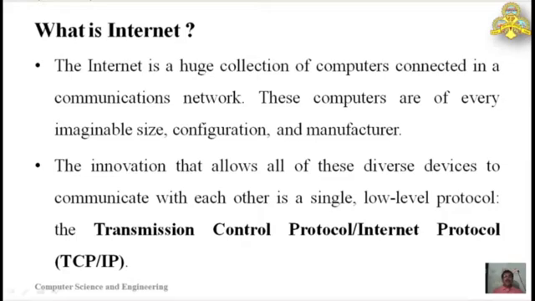The internet is basically a huge collection of computers connected in a communications network. Before developing the computer network, there was already a communication network, that is, the telecommunication network: telephones, satellite network, etc. With the help of these networks, computer networks spread around the world are connected. The computers connected to the internet are of all types of specification, all sizes, all types of configurations, and developed by different manufacturers. There is no restriction about the type of computer to be connected to the internet.